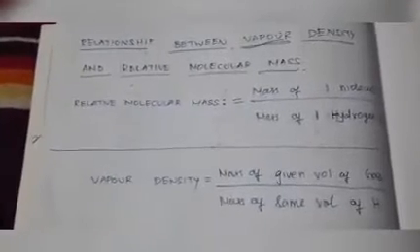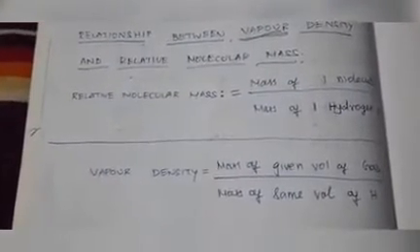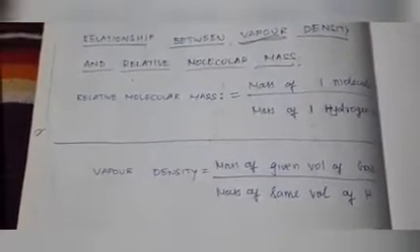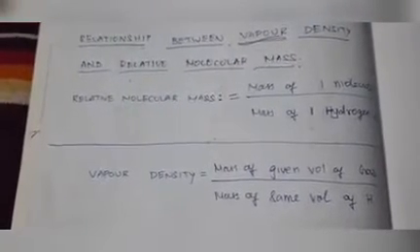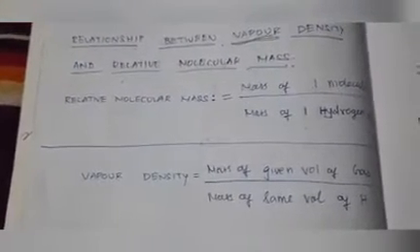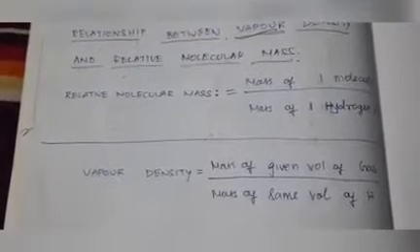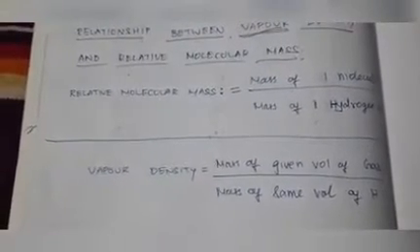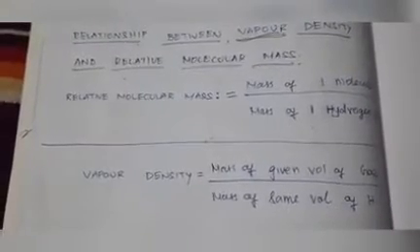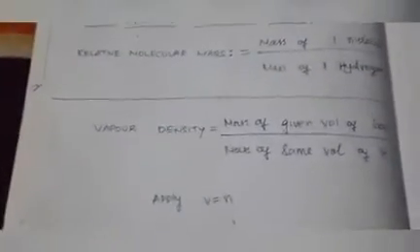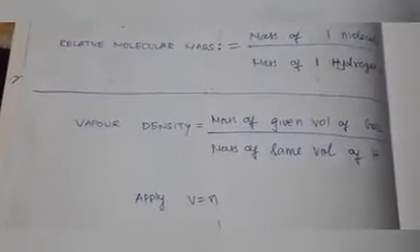Vapor density definition is also given: mass of given volume of gas to mass of same volume of hydrogen. Vapor density is equal to mass of given volume of gas or vapor at STP to mass of same volume of hydrogen. In this equation, we should apply Avogadro's law. Avogadro hypothesis we already know.